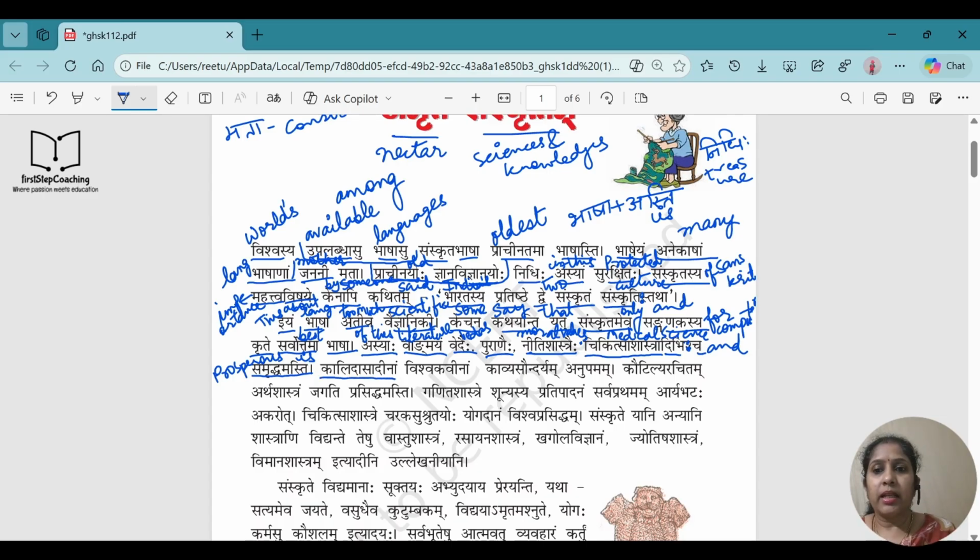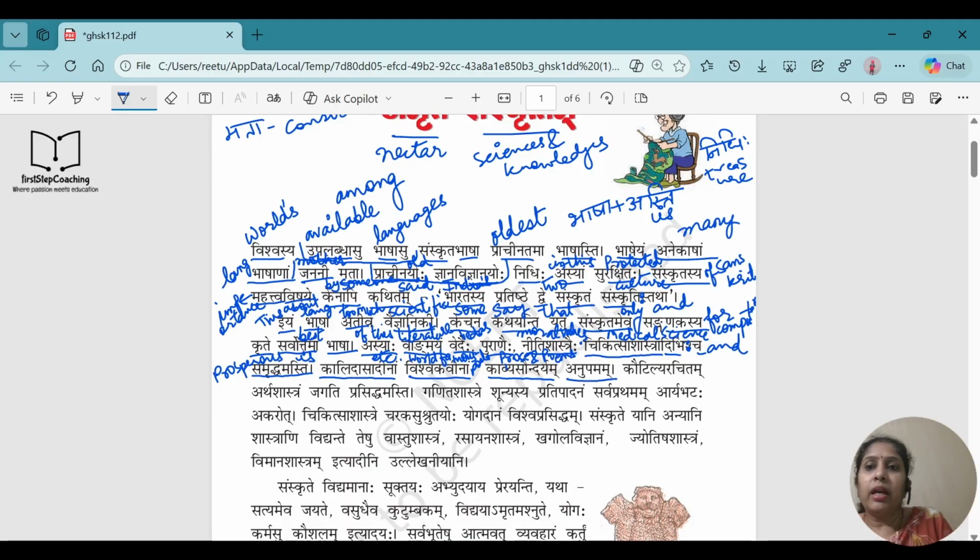Okay, Kalidas Adinam. Kalidas, we know, right? He was a very famous poet. So Adina means etc. So he's just talking about one name, but he's talking about many poets like Kalidas. Okay, Vishwa Kavina means world famous poets. Okay, Vishwa Kavina means who are world famous. The world famous poets. So world famous poets like Kalidas. Kavya Saundaryam means their prose and poems which they have written, their prose and poems and novels which they have written. Okay, about them they are talking.